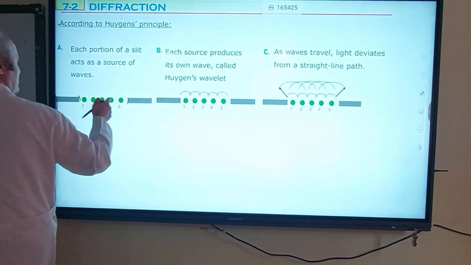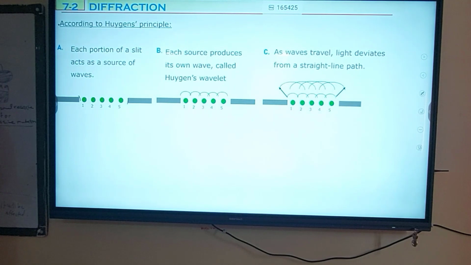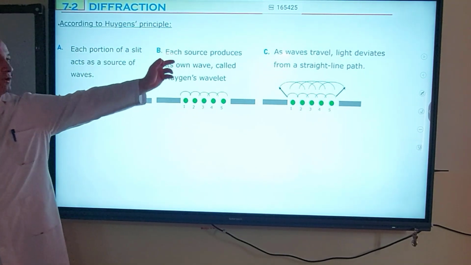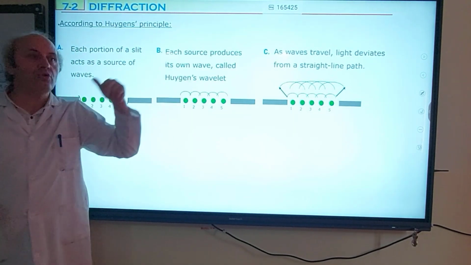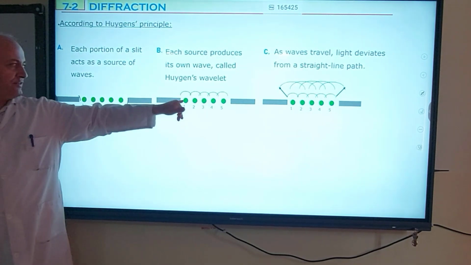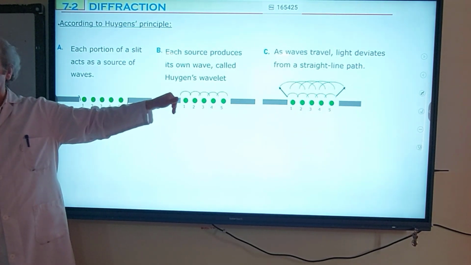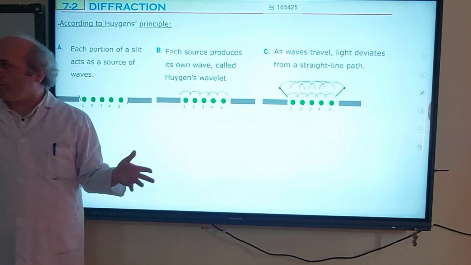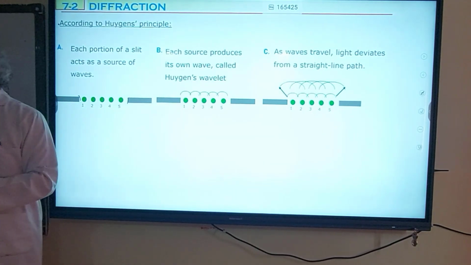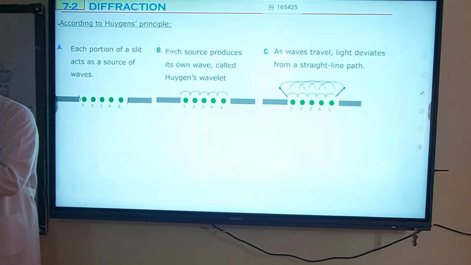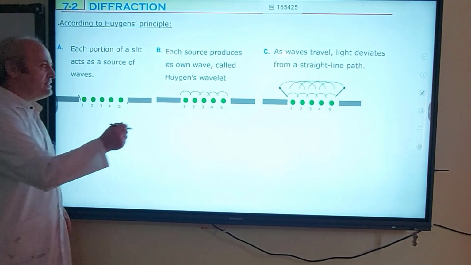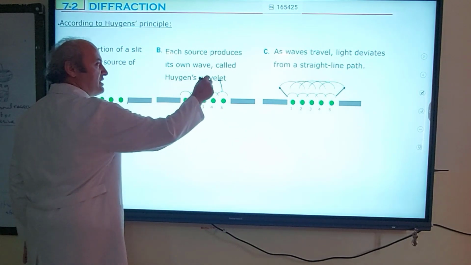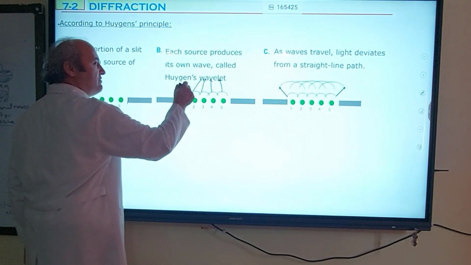According to this model, each source produces its own wave. The first tiny light source produces its own wave, the second produces its own wave, the third produces its own wave. Huygens called each of them a wavelet.